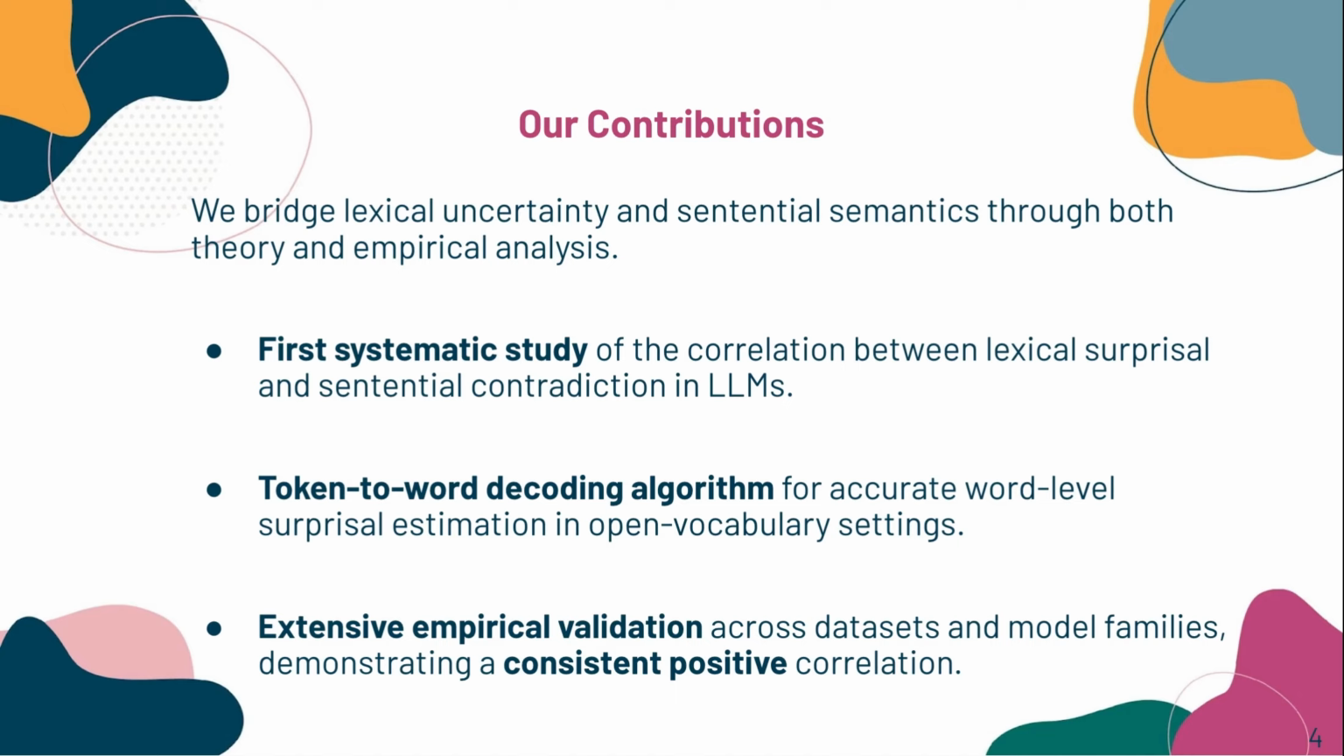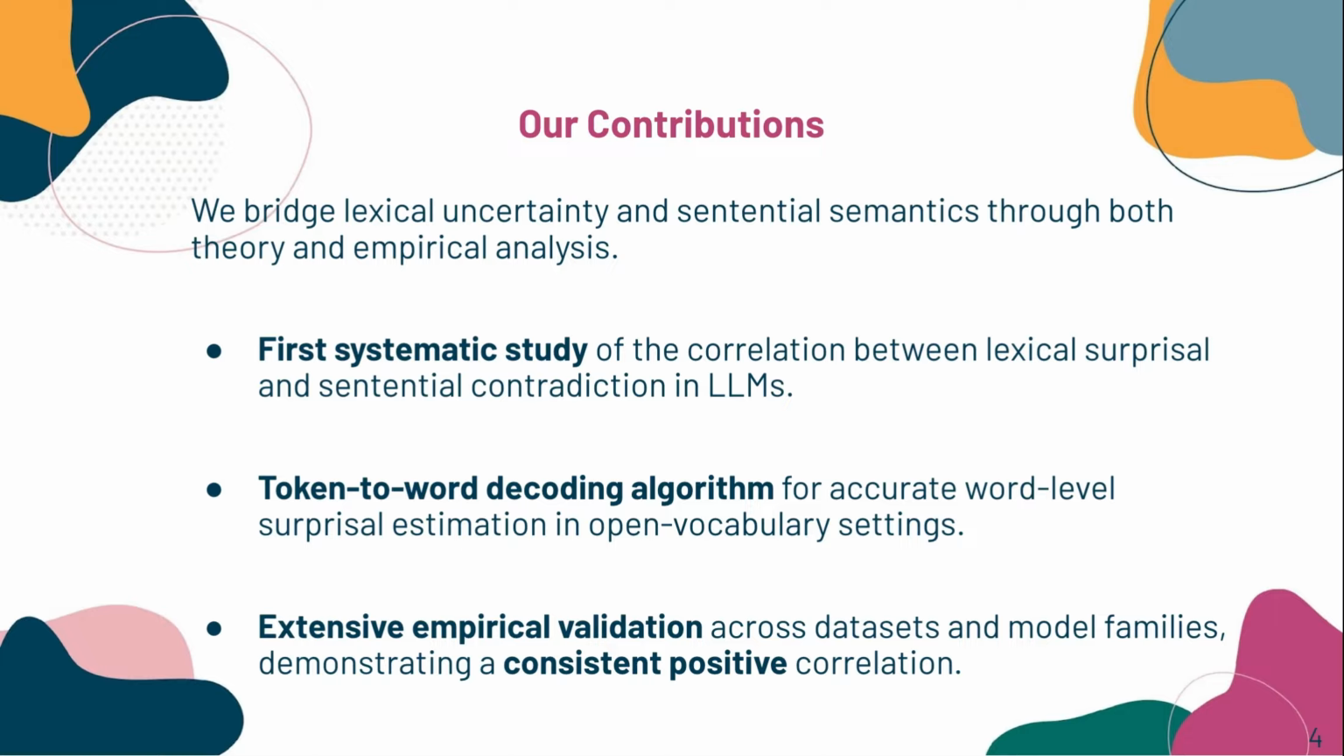Second, we introduce a token-to-word decoding algorithm. Modern large language models mostly work with subword tokens, not words, so computing accurate word-level surprisal is not straightforward. Our algorithm allows us to recover reliable word probability, even in open vocabulary settings. That technical step is what makes our study possible.